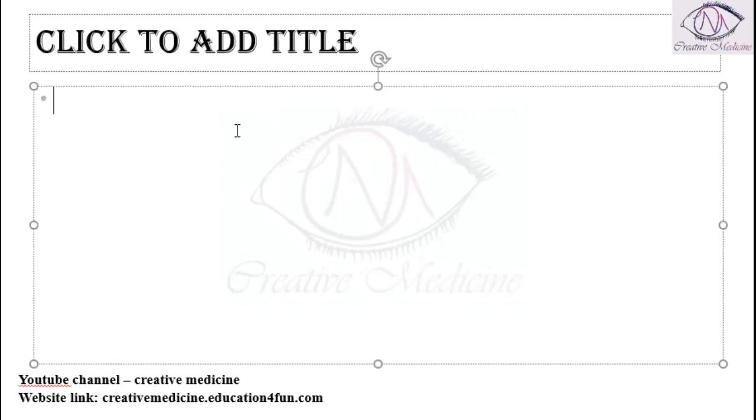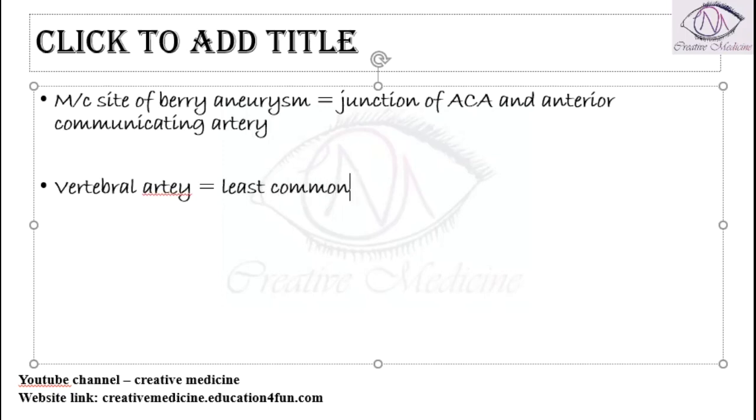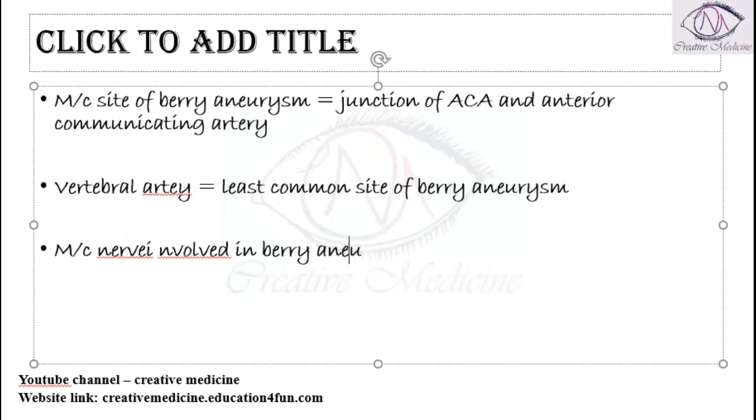Out of all these aneurysms, if it is asked, the most common site of berry aneurysm is the junction of the anterior cerebral artery and the anterior communicating artery. The least common site of berry aneurysm is the vertebral artery. If you are asked what is the most common nerve involved in berry aneurysm, the most common nerve involved is the third nerve.